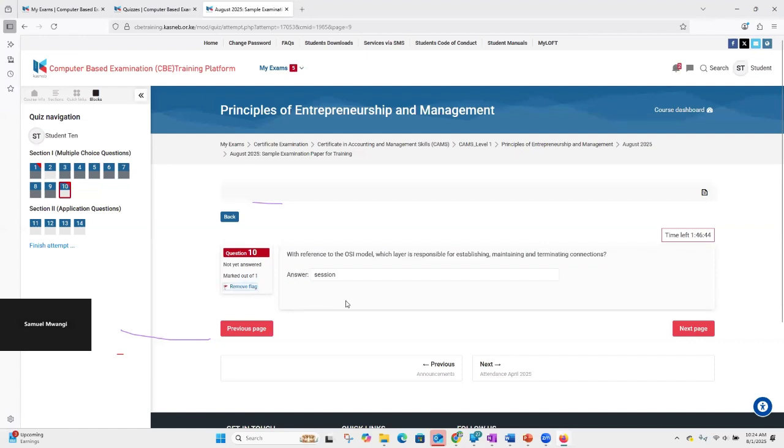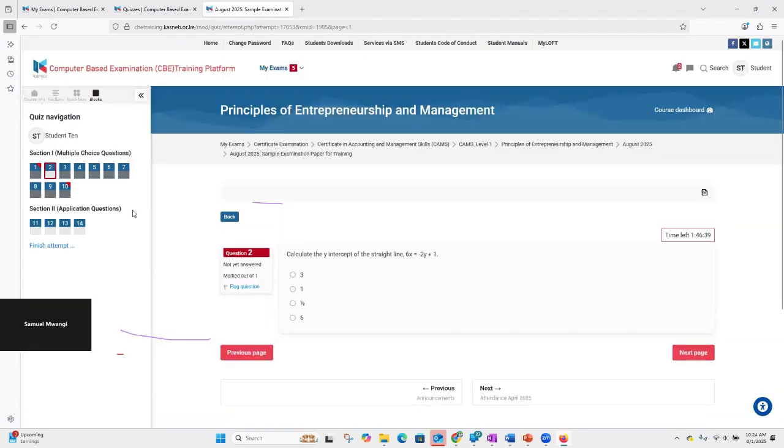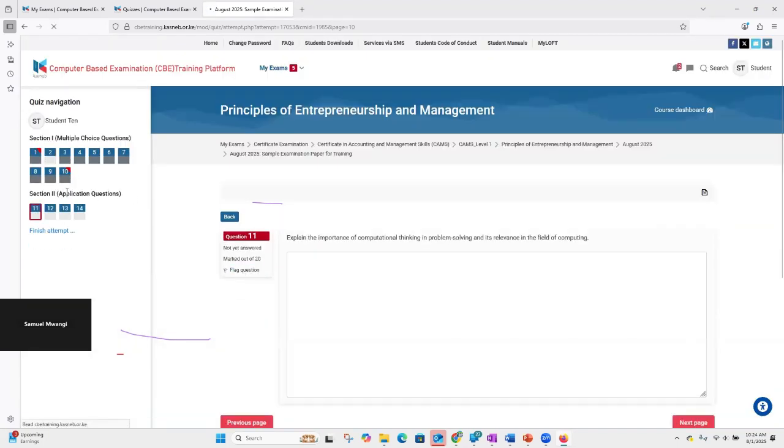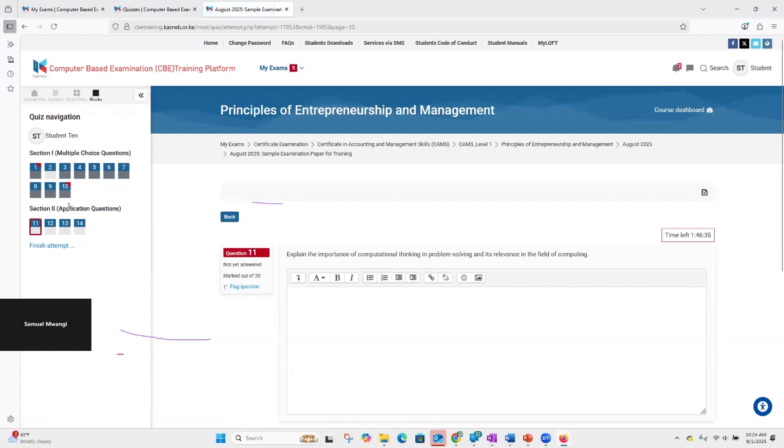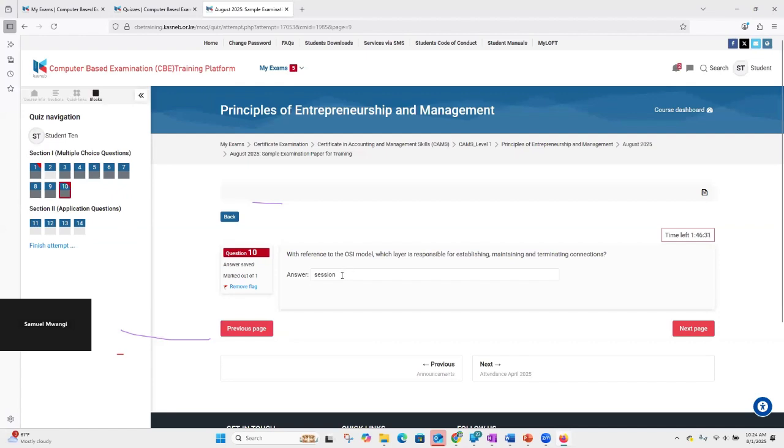So back to the flagging. Whenever you flag a question, remember I did flag question number 1, and now you can see that I've flagged question number 10 as well. Whenever I flag a question, it means probably I'm not very clear with what the answer is. I'm not sure whether the answer is layer 4 or layer 5, but I'll come back to you later. So this is like putting a note on a question that I'll come back to once I make up my mind.